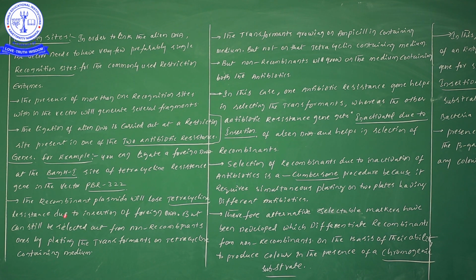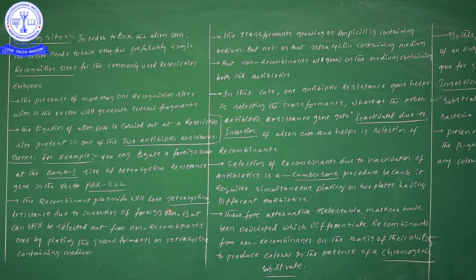What is the meaning of recombinant plasmid? When our foreign gene is present in a plasmid, that plasmid is called a recombinant plasmid, because we have incorporated the foreign gene at the tetracycline place. Thereby the tetracycline resistance is inactivated. One more time: the recombinant plasmids will lose tetracycline resistance due to the insertion of a foreign gene, because we have inserted our foreign gene at the tetracycline region.